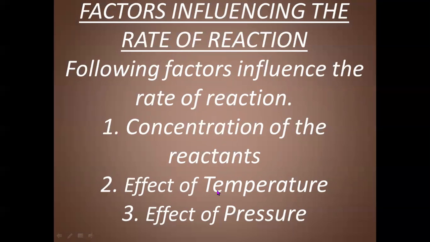Immediately, they form silver chloride and sodium nitrate. Silver chloride is white in color and will exist as a precipitate in the solution. So the colorless water will convert into a white precipitate, indicating that the reaction is completed within a fraction of a second.